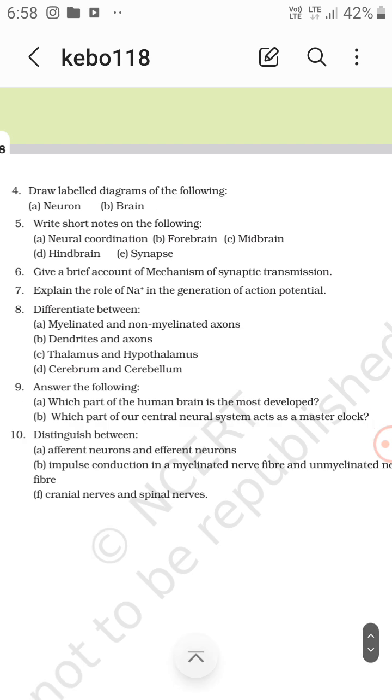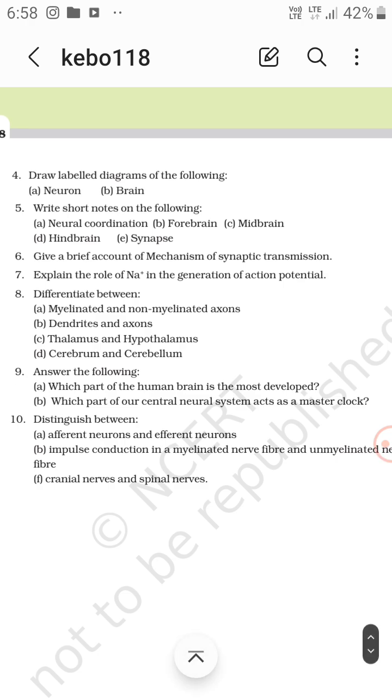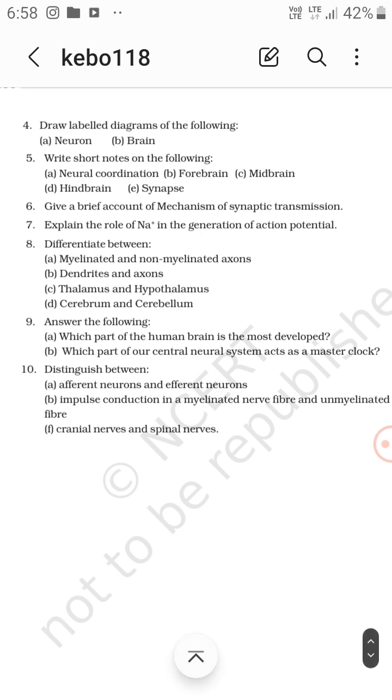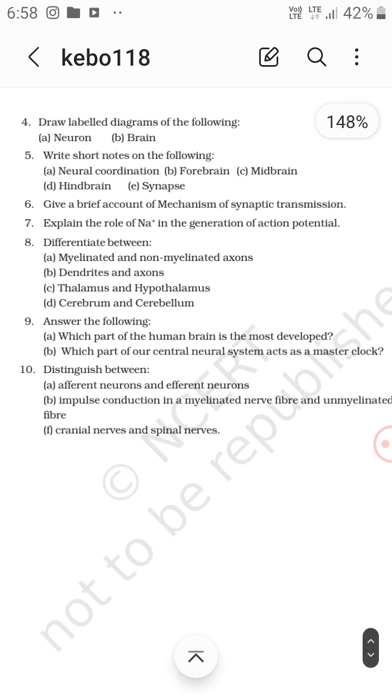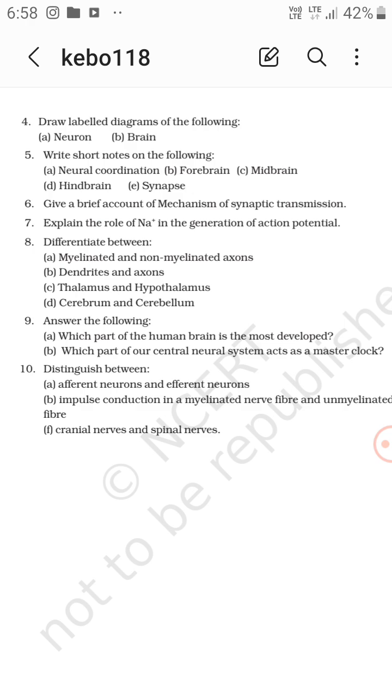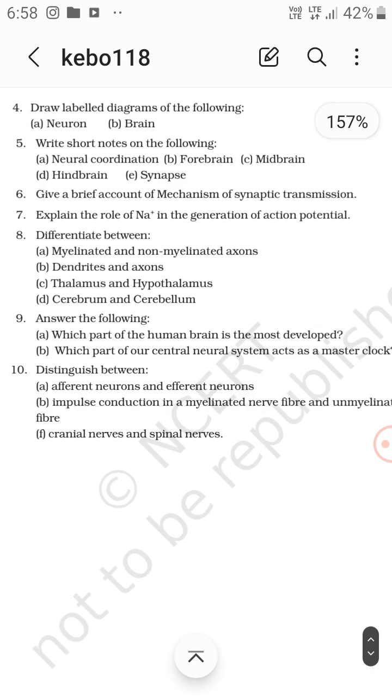Now explain the role of Na plus in the generation of action potential. During the action potential, the Na plus gets into the membrane, and 3 Na plus gets outside of the membrane. Differentiate between myelinated and non-myelinated axons, dendrites and axons, thalamus and hypothalamus, cerebrum and cerebellum.